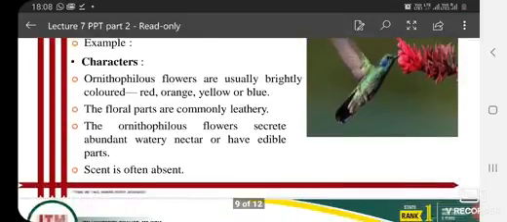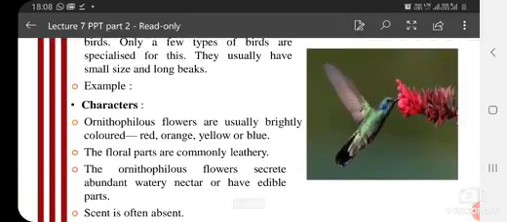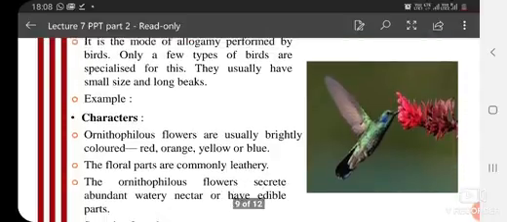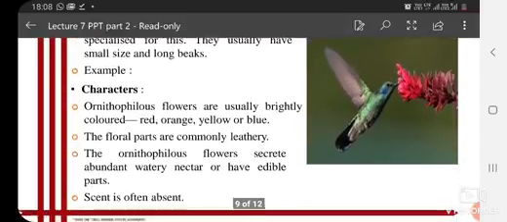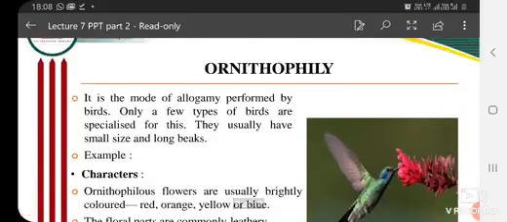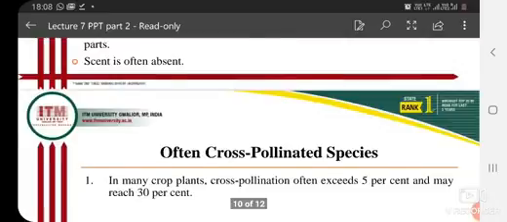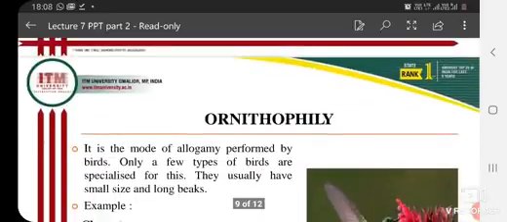And scent is absent. In this, it doesn't need any scent or smell to attract the birds. Only the flower should be bright colored and it should secrete some edible parts, meaning watery nectar, so that birds can come. So these are the characteristics of ornithophily.